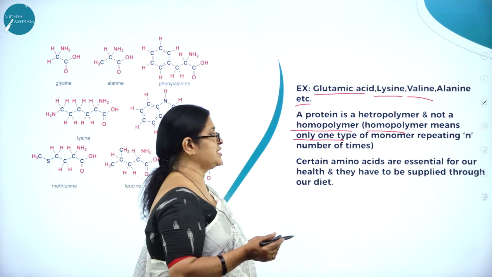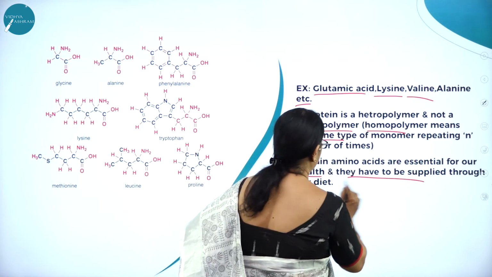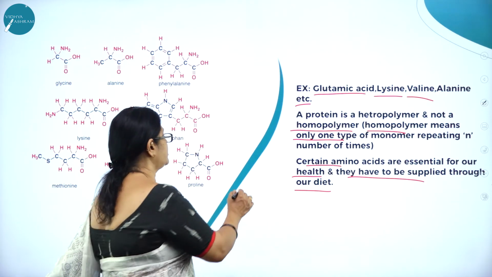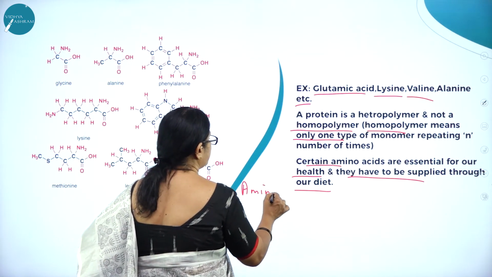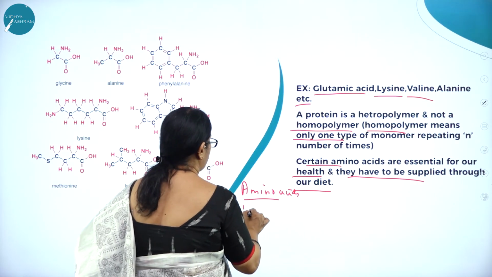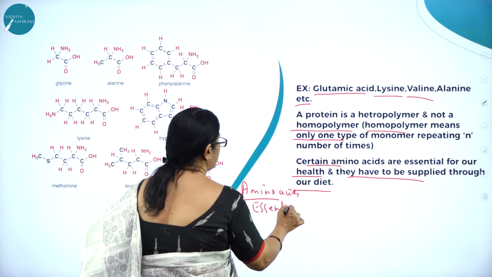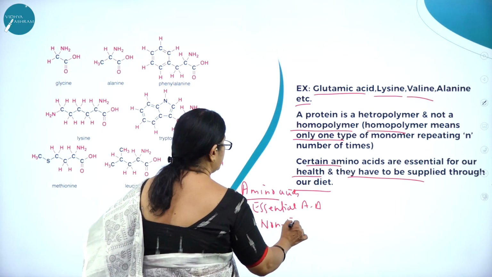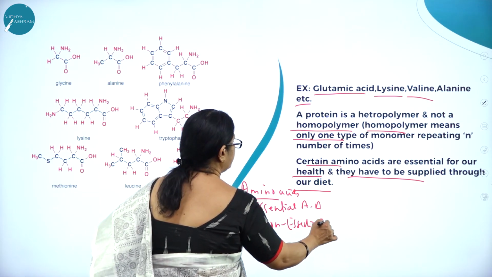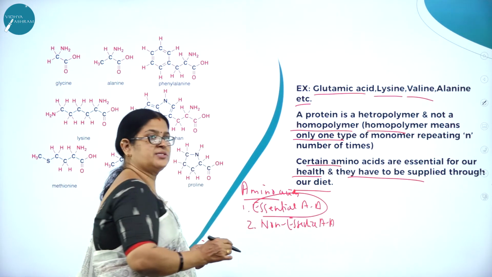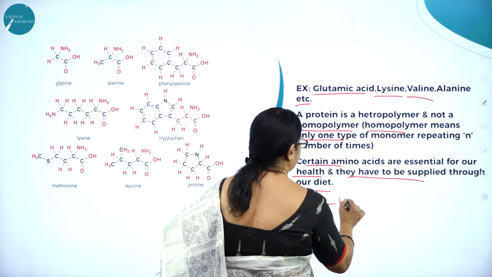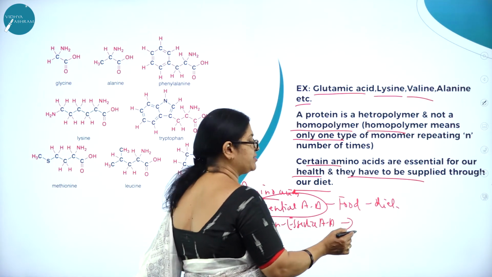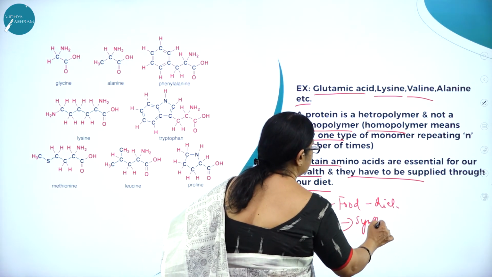Certain amino acids are essential for our health and they have to be supplied through our diet. So amino acids are of two types. One is called essential amino acids and the other is called non-essential amino acids. Essential amino acids are obtained through our diet, food. And there are some amino acids which are synthesized by the body.